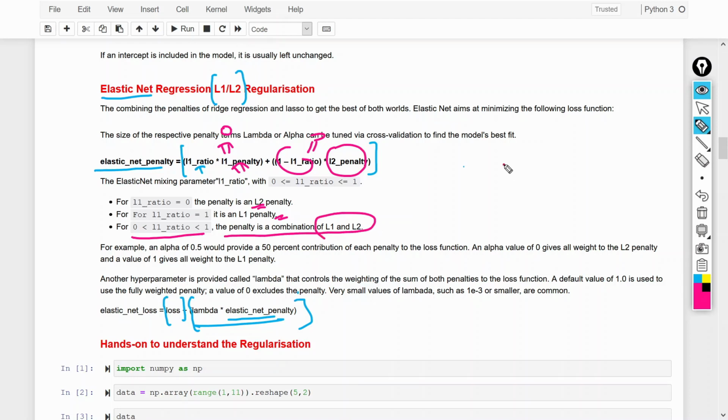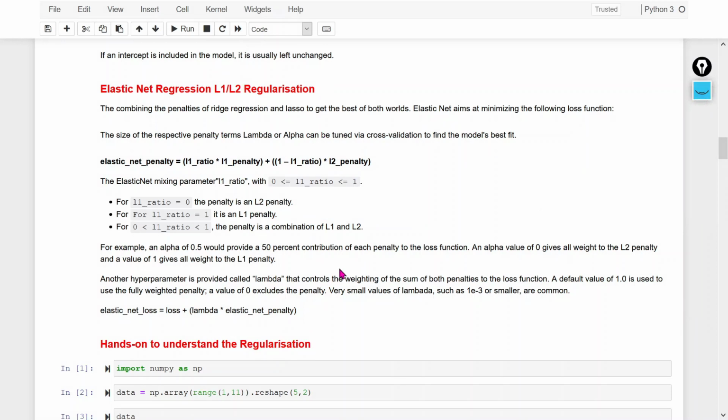So in ridge we use the slope square, in lasso we use only the absolute value, and in elastic net we use the L1 and L2 combination, right? This way we can add the penalty in linear regression and we can overcome overfitting.